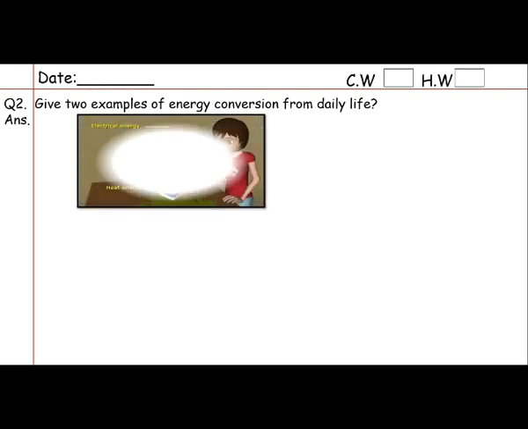For example, if you have done an iron on your clothes, have you ever pressed your clothes by yourself? When you press your clothes, actually you are converting the electrical energy into heat energy. The energy supplied by the wire is an electrical energy, and when you are pressing your clothes, you are converting it into heat energy.